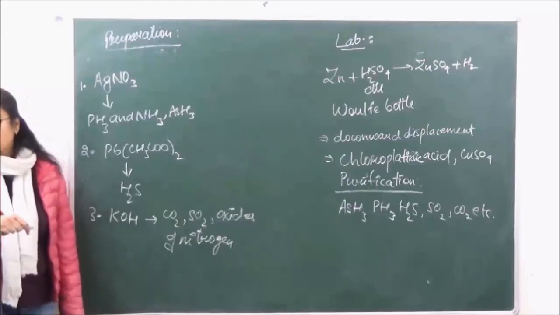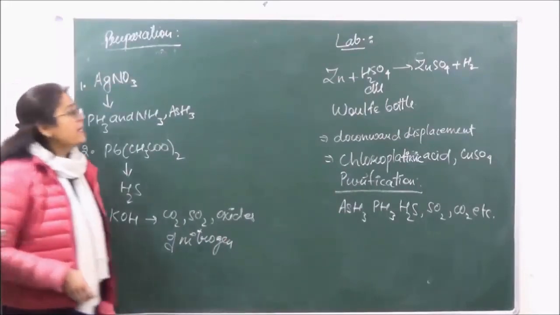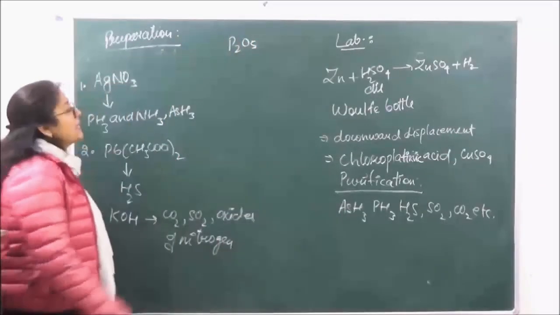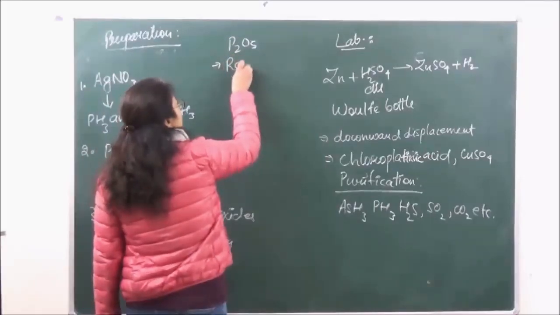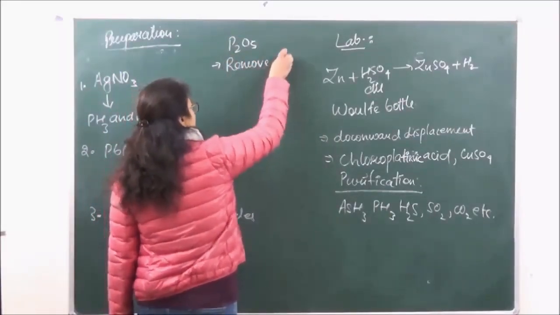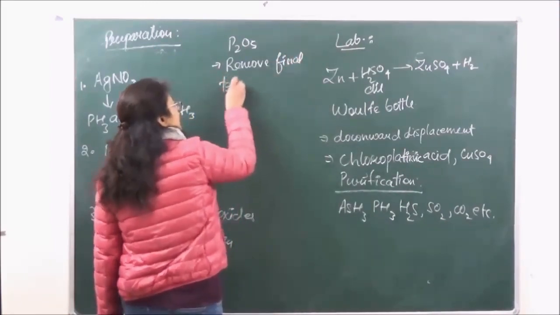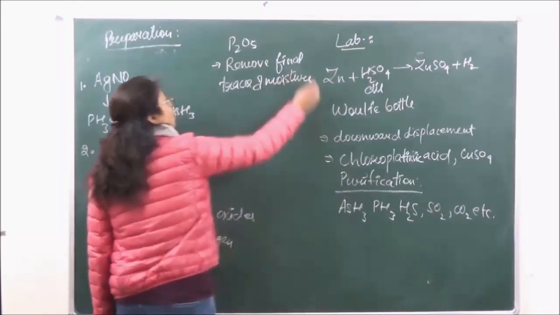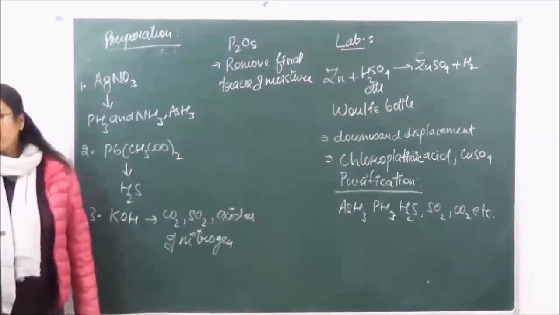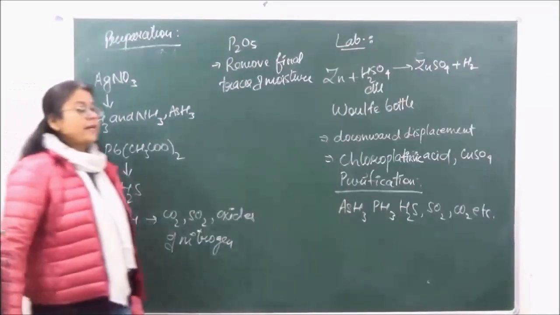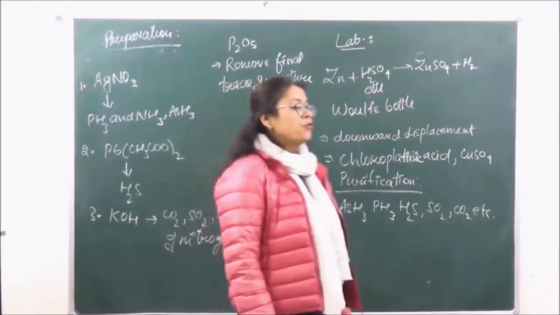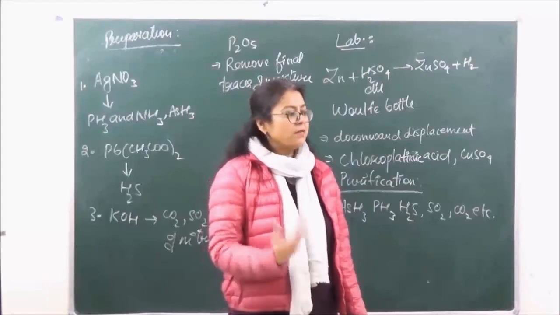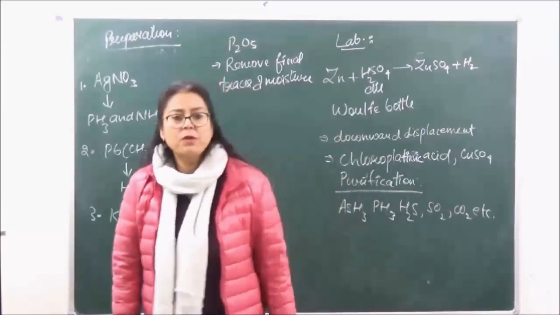So finally, once all these impurities have been removed by passing the gas through these 3 bottles, the hydrogen which is collected is finally passed through P2O5, phosphorus pentoxide, to remove final traces of moisture. Okay? Because P2O5 behaves as a dehydrating agent. So this is all what we are going to do today, right? We've done the similarities, we've done the differences, then we've done the methods of preparation. Properties we will do in our next class.